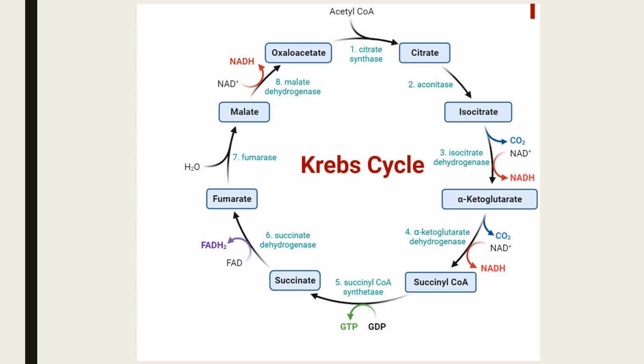You can see this diagram, and in every step you can see here NAD is converted into NADH, here NAD is converted into NADH, the GDP is converted into GTP, FAD is converted into FADH2, and here NAD is converted into NADH. So this is the overall reaction of the Krebs cycle.